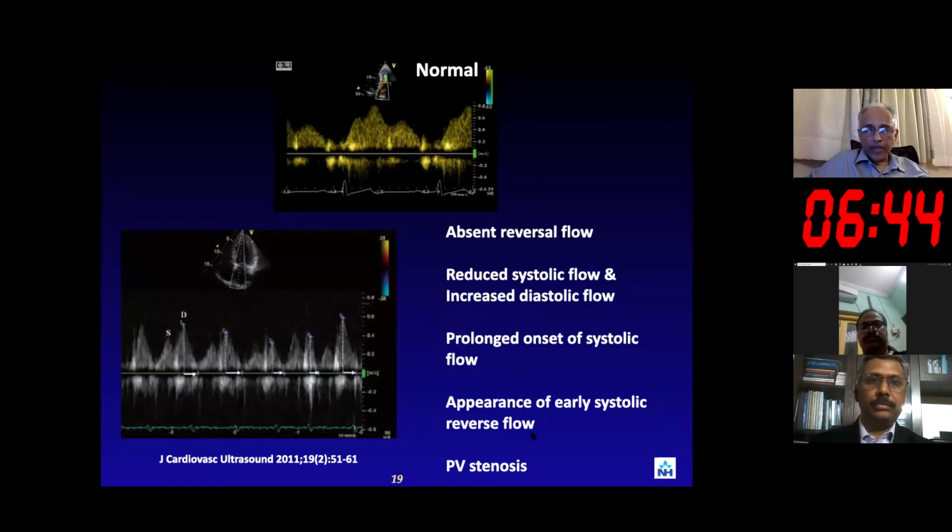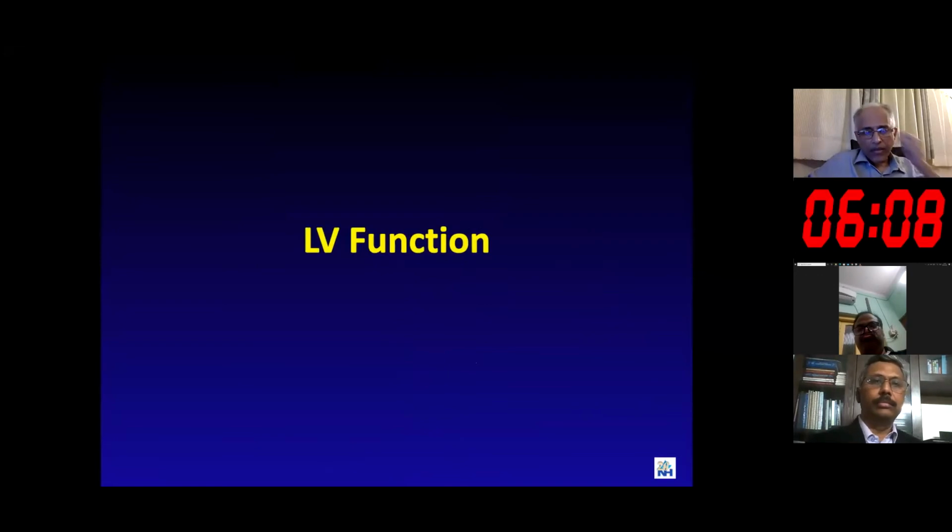Now, this has a very important value in terms of cardioversion. If these values are low post cardioversion, then the data says that within a year or even 6 months, these patients can come back to atrial fibrillation. So pulmonary vein flow monitoring and assessment has a very crucial role. And also in patients who have undergone ablation, it can be a place where one can look at pulmonary vein stenosis also.